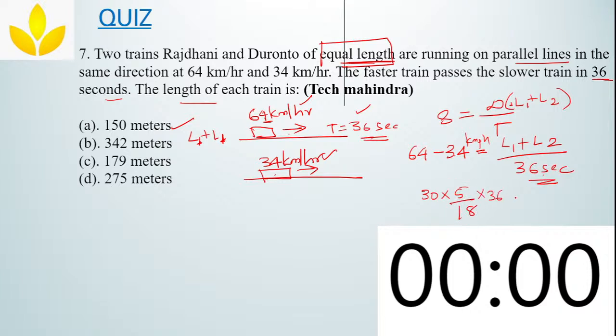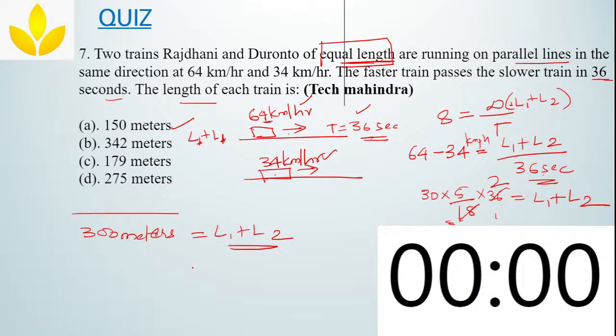This will become 36 times 30 into 5 by 18, which is equal to L1 plus L2. 18 ones are 18, 18 twos are 36, 30 into 2 is 60, 6 into 5 is 30. So nothing but 300. We have already converted to meters, so 300 meters is equal to L1 plus L2.